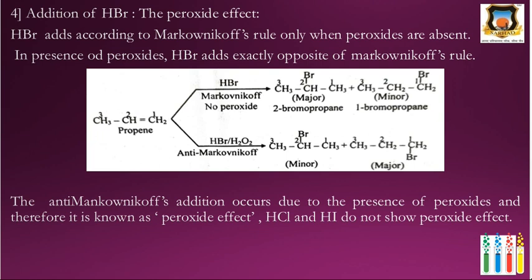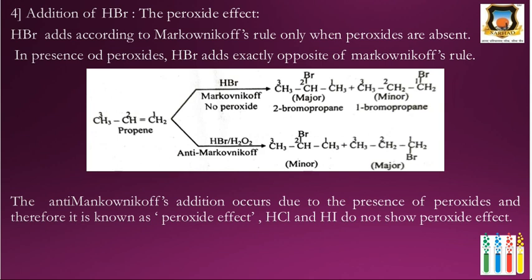Next is the addition of HBr, the peroxide effect. When HBr is added to an alkene in the presence of peroxide, it is called the peroxide effect. Normally this addition takes place according to Markovnikov's rule. But when peroxide is present, it follows anti-Markovnikov's rule, or is opposite to Markovnikov's rule.